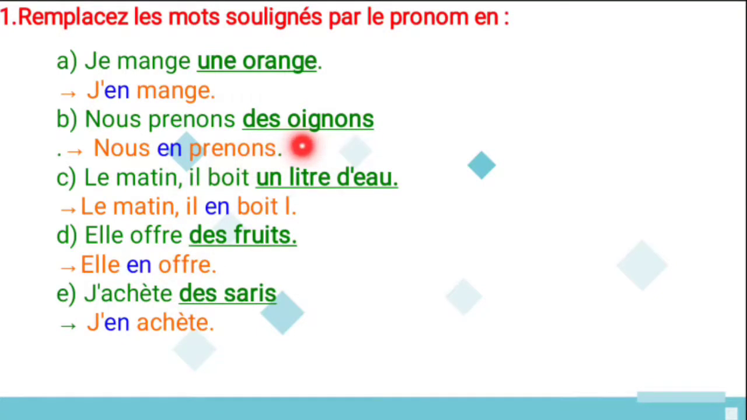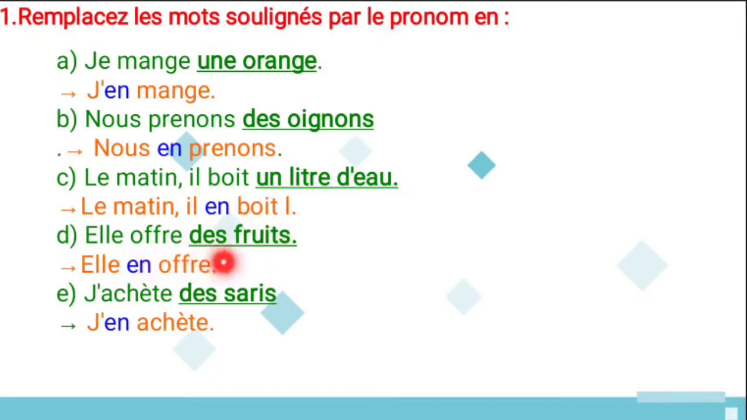So this we have to replace, that is nous en prenons. So we take it. And next, le matin, il boit un litre de. So it refers to the adverb of quantity. So le matin, il en boit. It means morning. He drinks it.